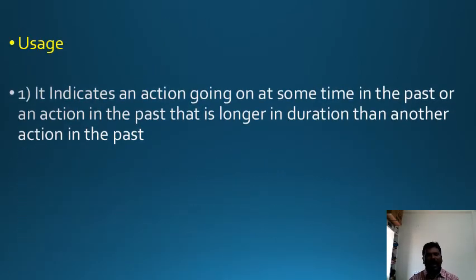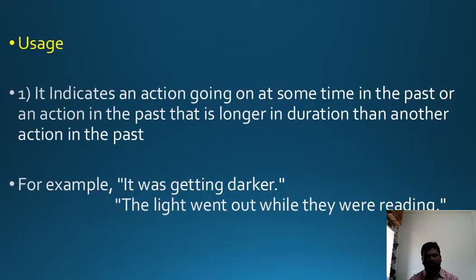Usage. It indicates an action going on at some time in the past, or an action in the past that is longer in duration than another action in the past. For example, it was getting darker. The light went out while they were reading. So we use this tense to discuss 2 actions. When 2 actions happen in the past, we use this tense for the ongoing action, and we use simple past tense for the later action. Look at the example.